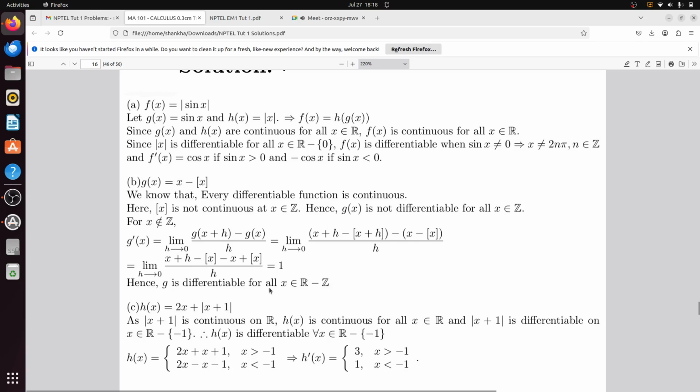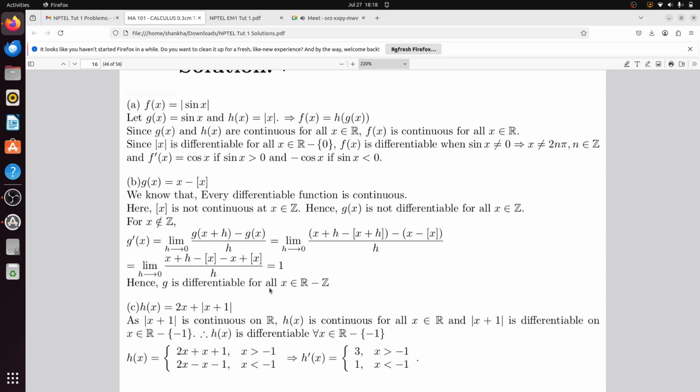So g is differentiable for all x except the set of integers. Is this problem clear?